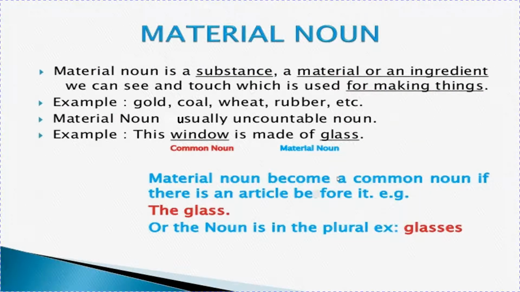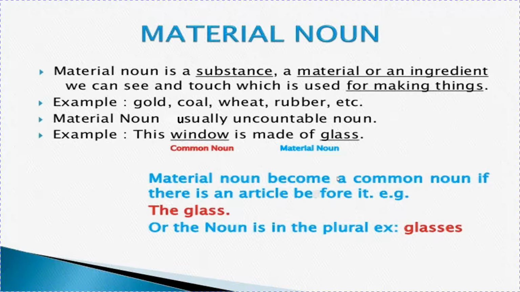Material noun is a substance, a material, or an ingredient we can see and touch, which is used for making things. Children, many students get confused here that whatever non-living things are present, they all are material nouns, but it is wrong. So don't get confused here. What is material noun? It is a substance from which things are made. So all non-living things will not be material nouns. Let us see with an example like gold, coal, wheat, rubber, etc.